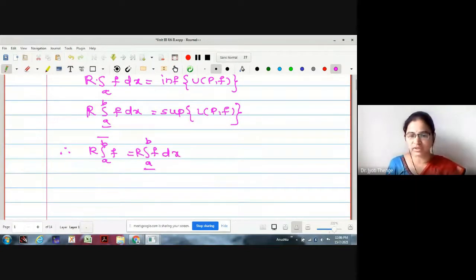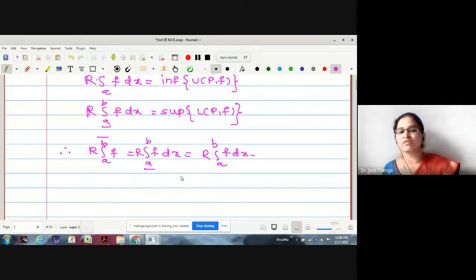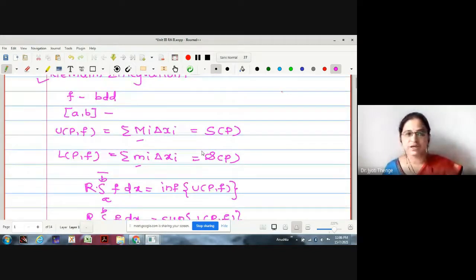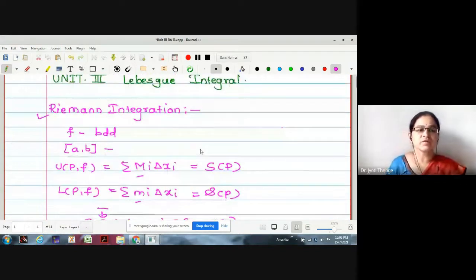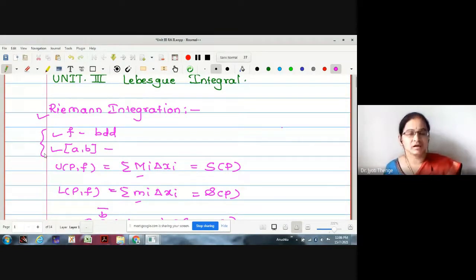Then we were saying that the function is R integrable. R is just a symbol we have used to denote that we were discussing Riemann integration. And many more things we have discussed about Riemann integration. So the conditions imposed in order to find out the Riemann integration are actually the limitations.